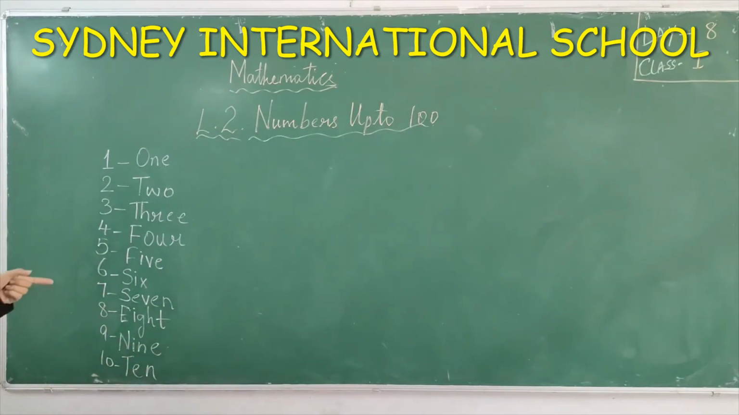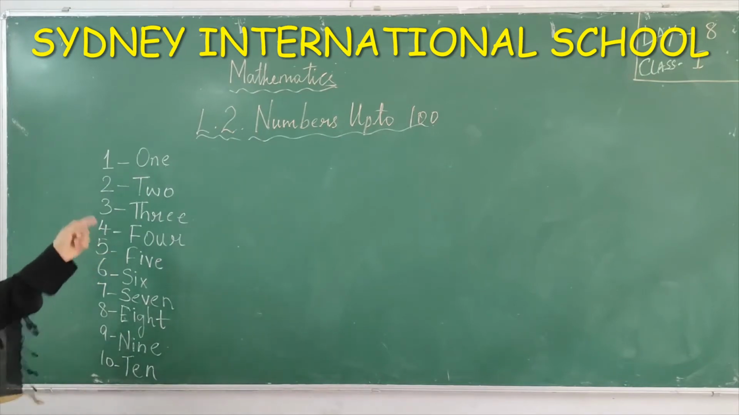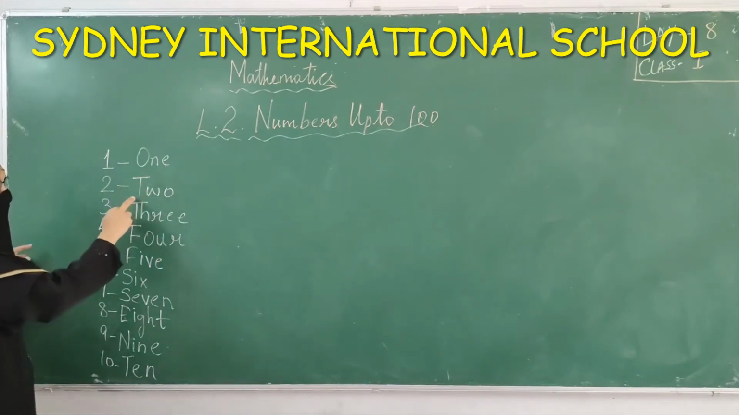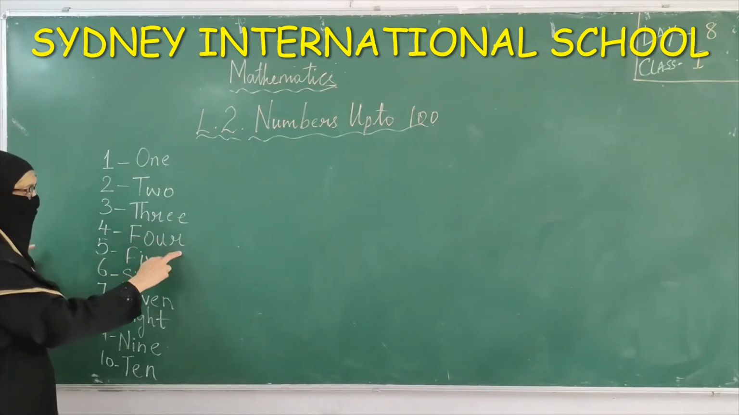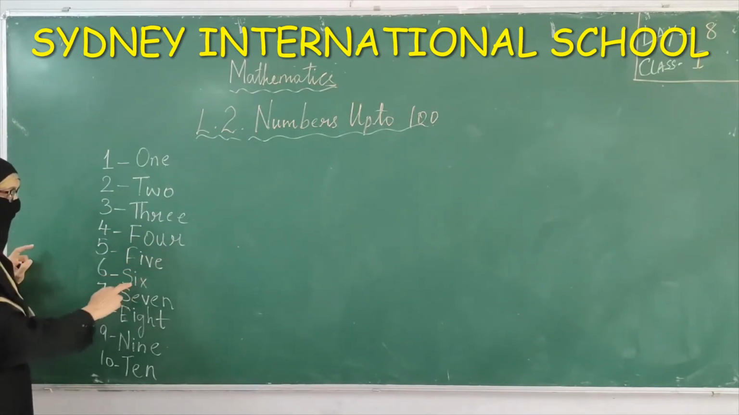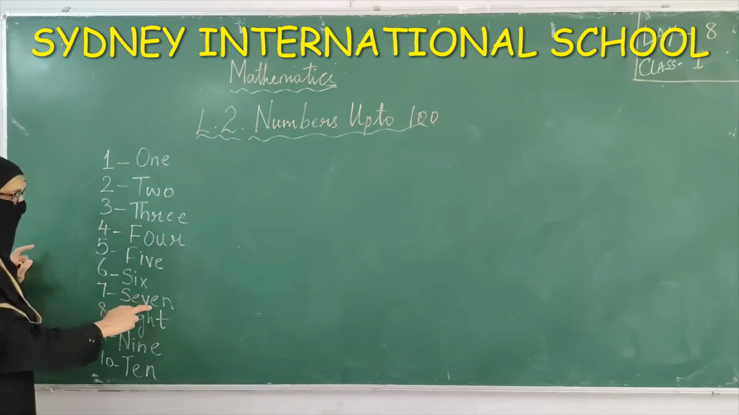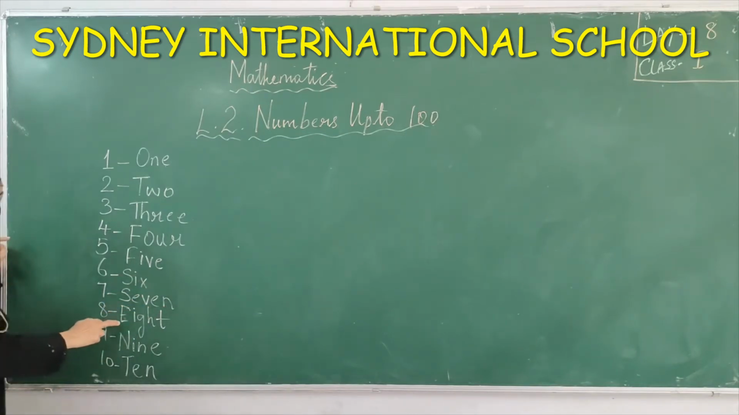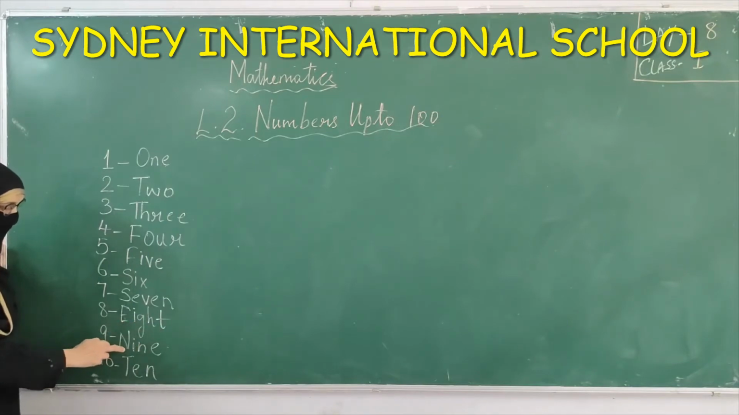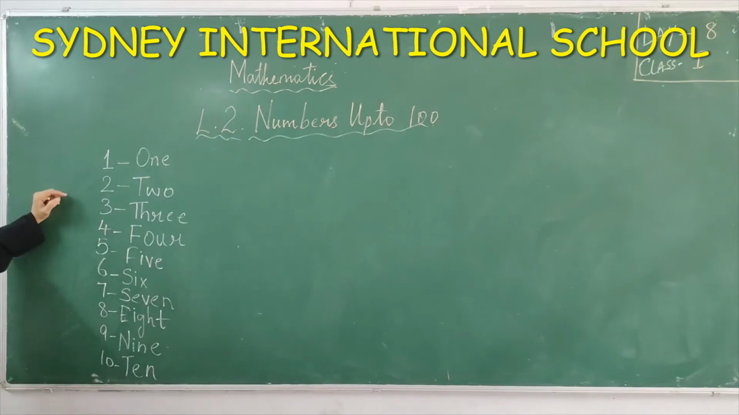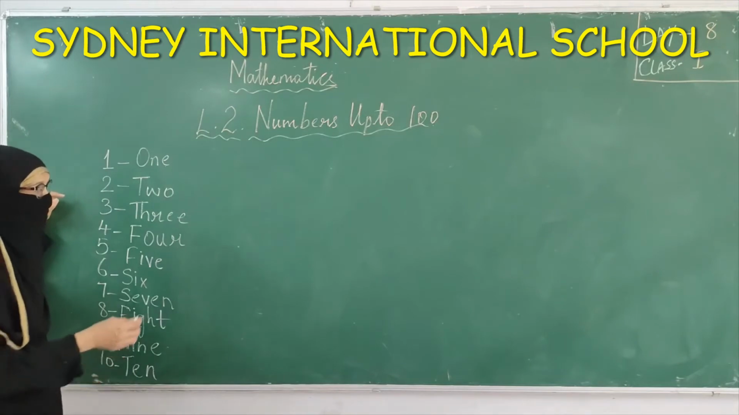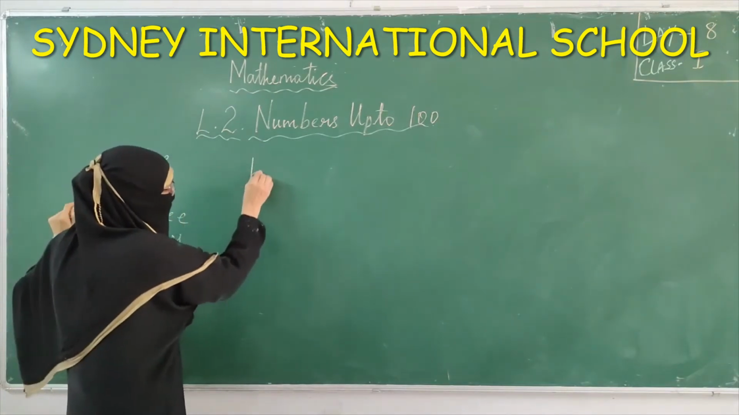Hope you all know these spellings. Yeah, very good. Once again, try to learn these spellings. O-N-E 1, T-W-O 2, T-H-R-E-E 3, F-O-U-R 4, F-I-V-E 5, S-I-X 6, S-E-V-E-N 7, E-I-G-H-T 8, N-I-N-E 9, T-E-N 10. You should be thorough with these spellings. After learning these spellings, I'll show you some numbers, how to write the before number.